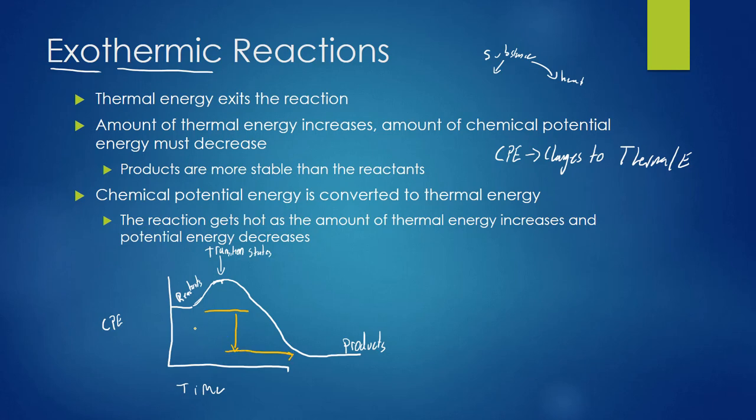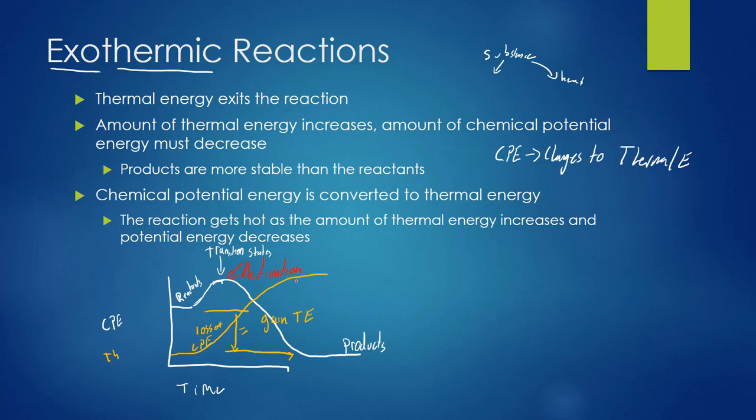So the chemical potential energy decreased. But this loss of chemical potential energy is equal to a gain in thermal energy, which means if we, on the same axis, take thermal energy, it's going to start somewhere down here, and then as the reaction occurs, we're going to get more and more and more thermal energy until the reaction stops, and then what we lost in chemical potential energy, we gained in thermal energy. Now, the little bit of energy that we had to put into it to start it at the beginning, this bump right here, that is our activation energy.